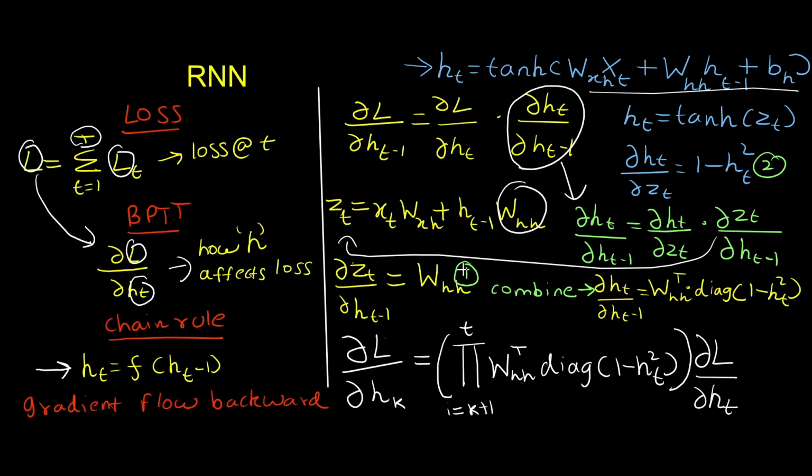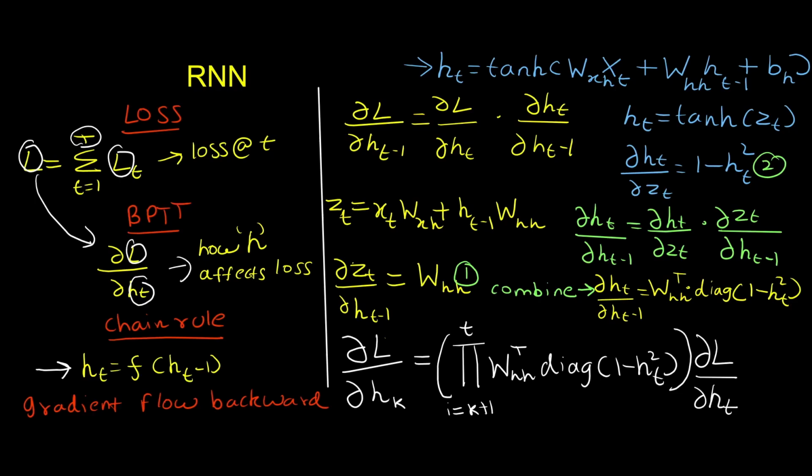So we will have the weight matrix of hidden to hidden. So we can substitute 1 and 2, and combine that in the green equation. We will get the equation here. If we notice, we have the transpose of the weight matrix and we have the diagonal.